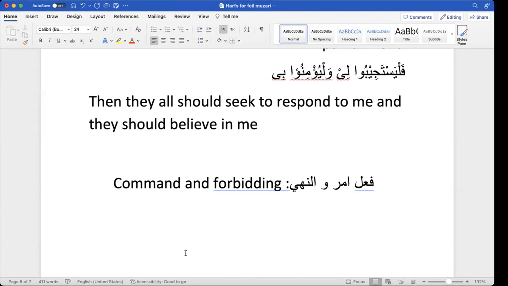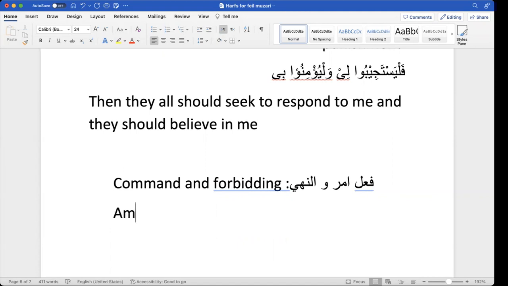If you command somebody or forbid somebody, the person will be in front of you, so it's the second person. You cannot say, for example, the person is in Delhi and you tell somebody to tell him to do like that. Generally, command is not going to work like that. Command is when the person you want to command, or the person you want to request, is in front of you.